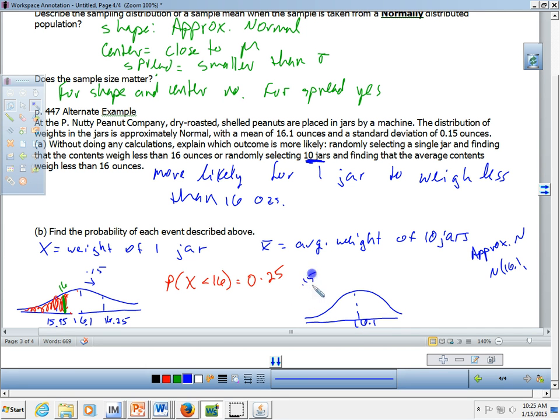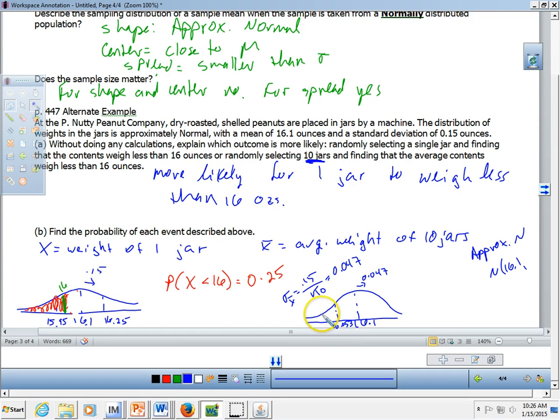So we got to take 0.15 divided by the square root of 10. Okay? And this is going to be the standard deviation of our sampling distribution. So 0.15 divided by the square root of 10 is 0.047. Okay? So 0.047, which means I'm going to just do the standard deviation less things. I got to get to 16. If I subtract 0.047 from 16.1, I get 16.053.